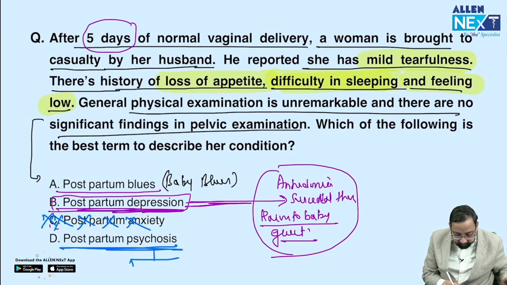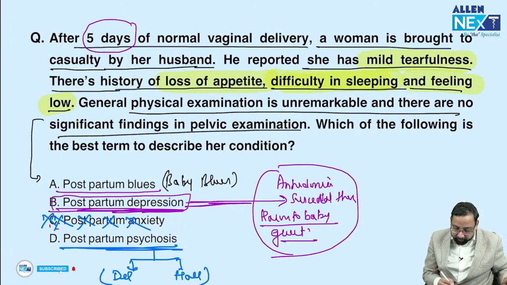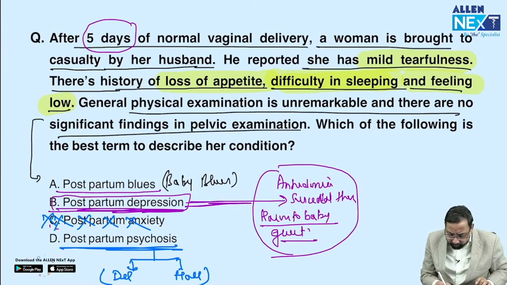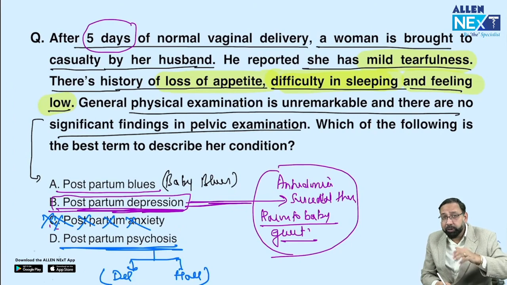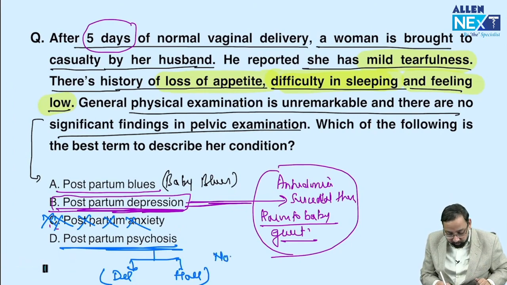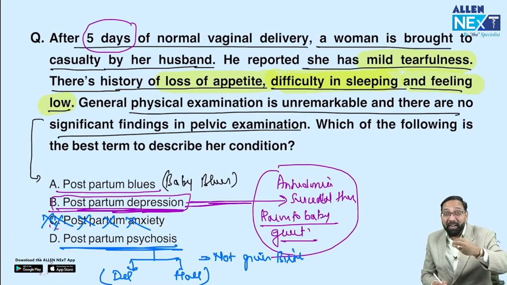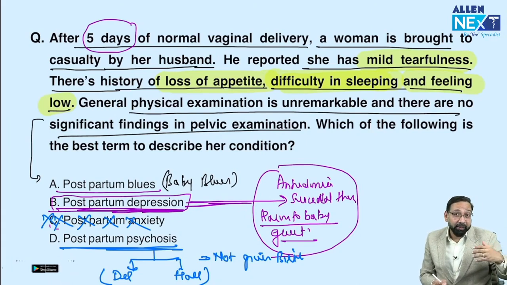Postpartum psychosis, yes. Psychosis means delusion and hallucination. You can easily remember delusion and hallucination. In this, the delusion would be related to the baby, that I have not given birth to the baby, or I have given birth to a dead baby, or the baby I have born is a demon.